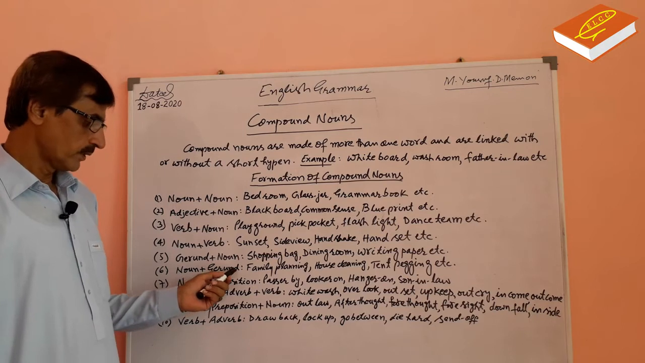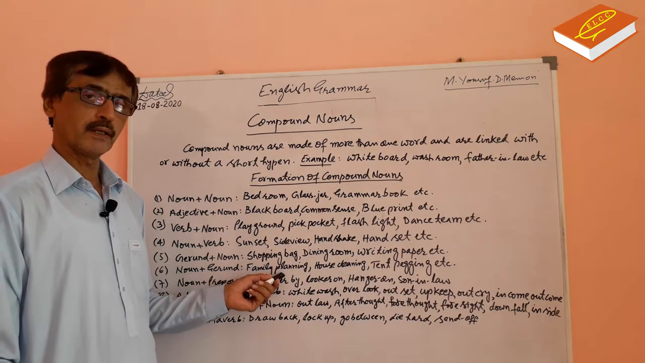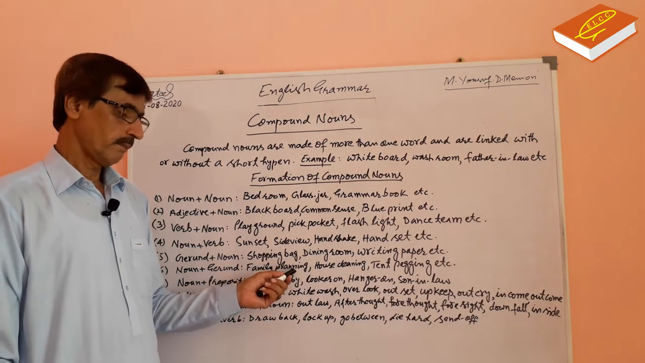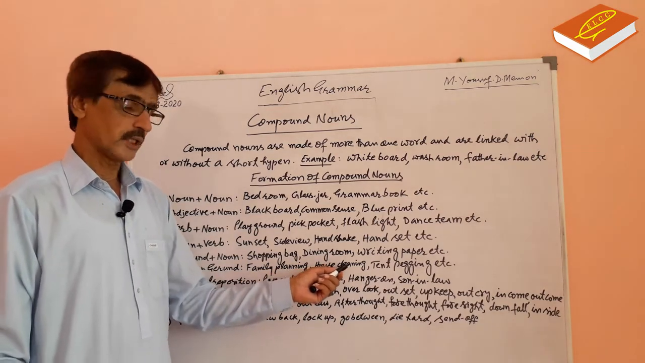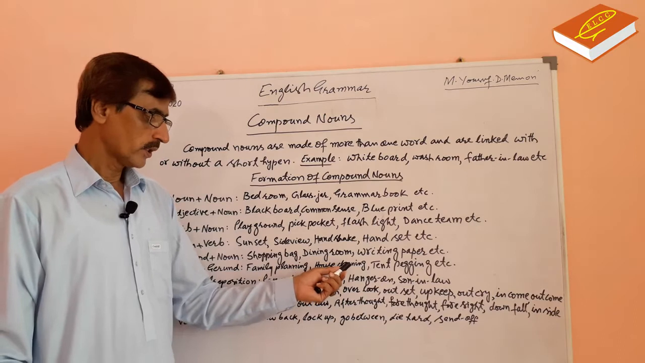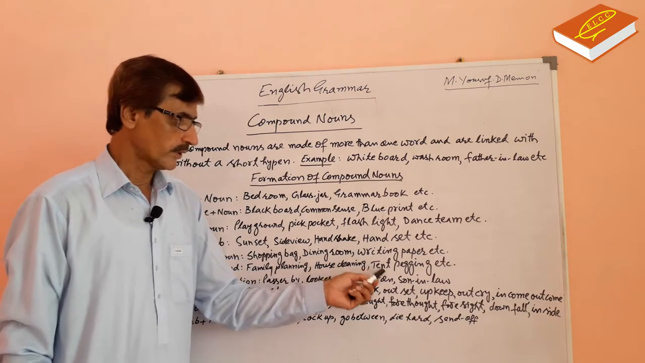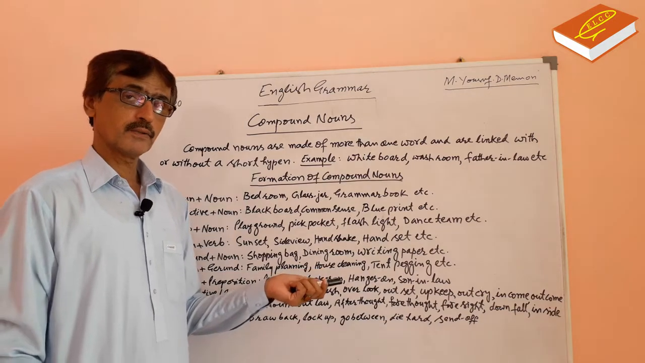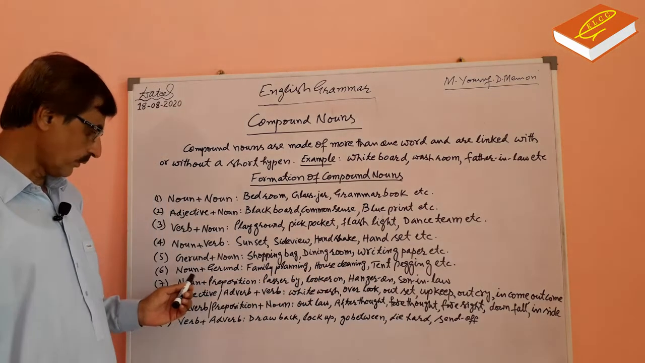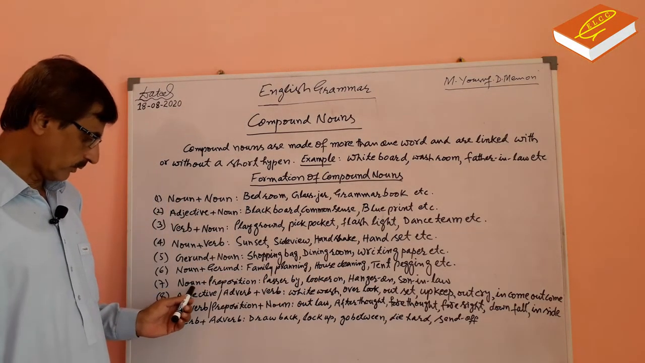Number six, noun plus gerund. Family planning. Family is a noun. Planning is a gerund. House cleaning. House is a noun. Cleaning is a gerund. Tent pegging. Tent is a noun. Pegging is a gerund.